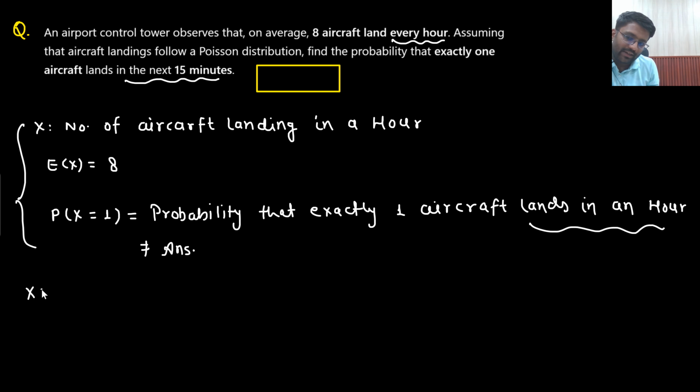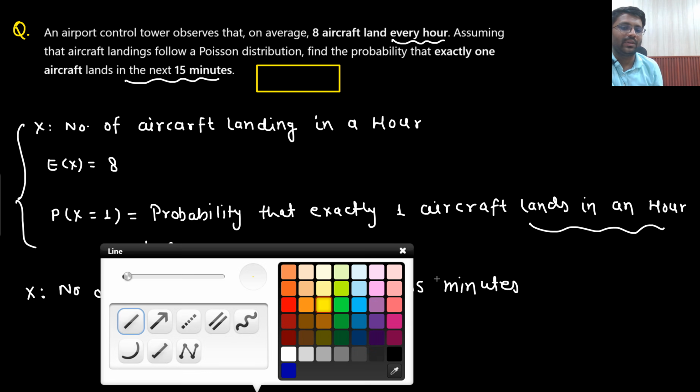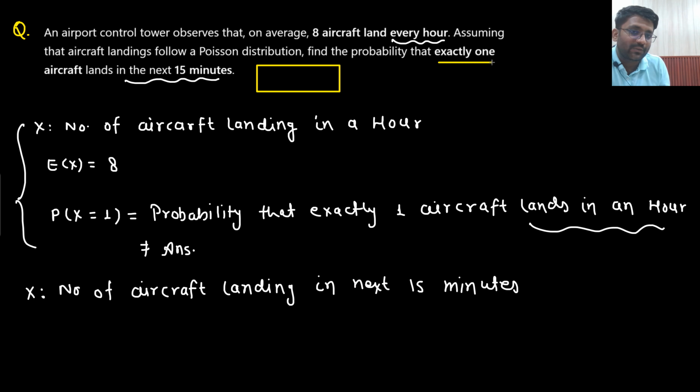What I need to do is assume my random variable x is the number of aircraft landing in the next 15 minutes. This will be my random variable x. Is that understandable to you? Why is this my random variable x? Because in every question, I was defining my random variable x from here.